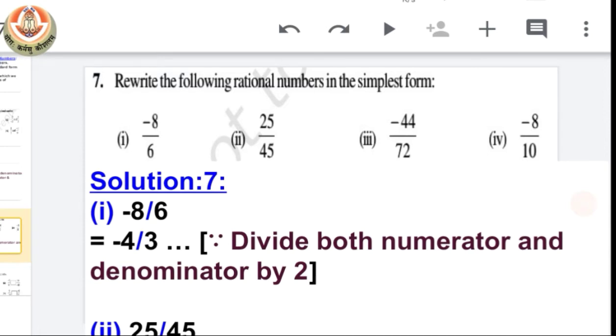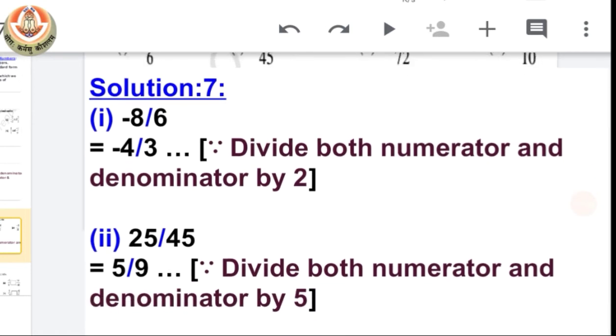Now let's move on to the next question, which is question number 7 from exercise 9.1. Rewrite the following rational numbers in the simplest form. Now see what the simplest form is. You have to understand that simplest form means the standard form, the lowest form of the given rational number. For this we have to do just one thing.